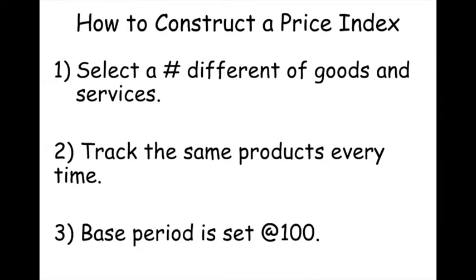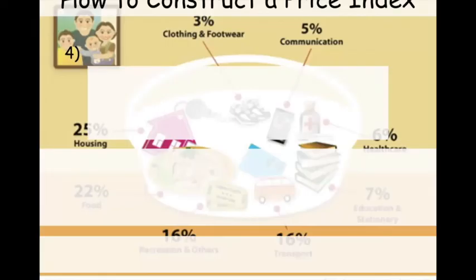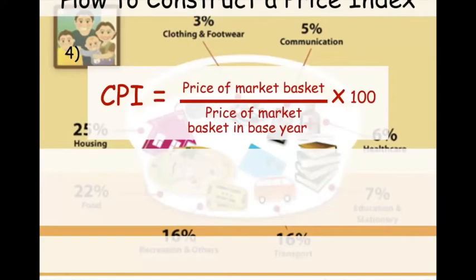You got to track the same products. You can't switch. I think that's the big key right here. You need to have the same products. And just for reference, we will always set the base year at 100 or 1. You'll see what I mean here to make it work. Just base year is 100. Since we're looking at percent change, we need 100% is what we're starting with. So let's get started here. Here's the formula. You need to put this down in your notes. CPI equals the price of the market basket over the price of the market basket in the base year.